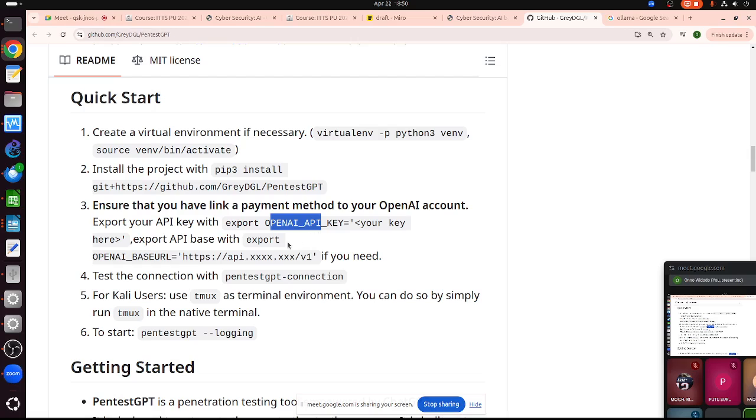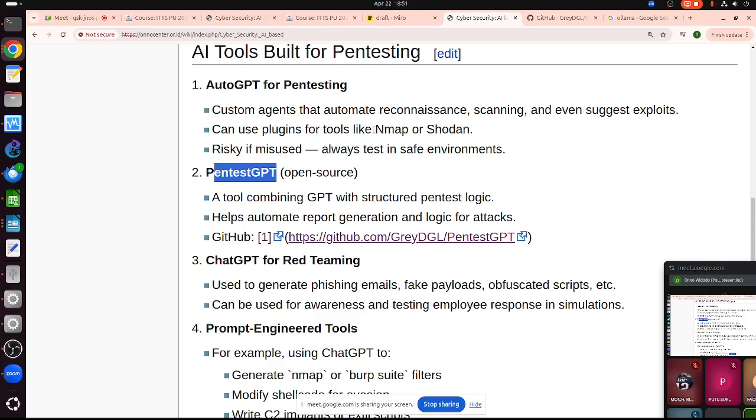Ollama is still open source, so it's free. So we need to balance between paying and getting something for free. So PentestGPT is maybe good. I haven't tried it, but we have to pay because it needs the OpenAI API key. Okay.